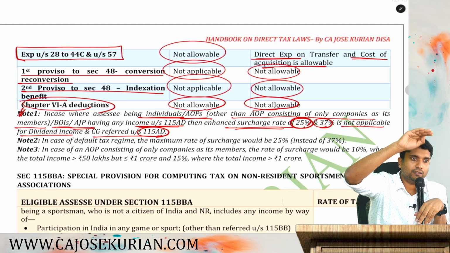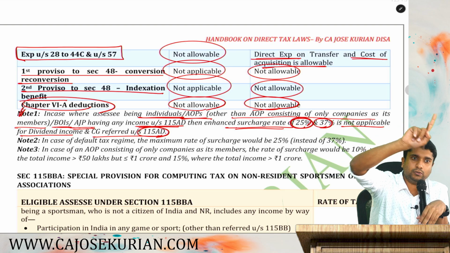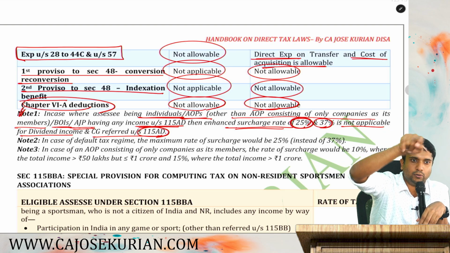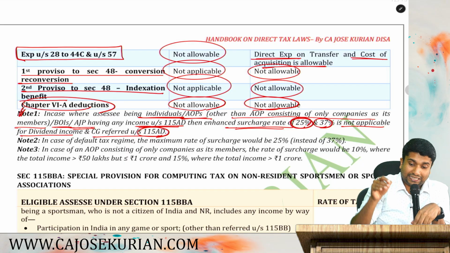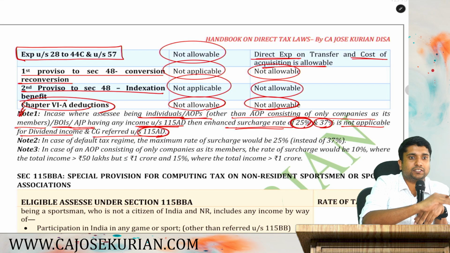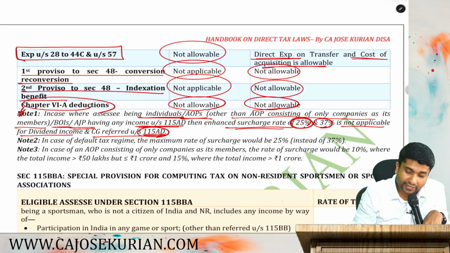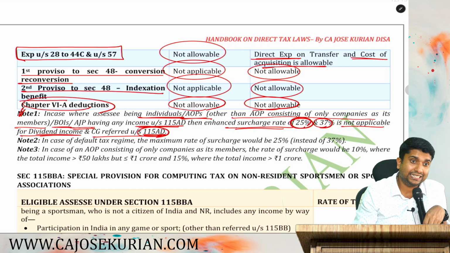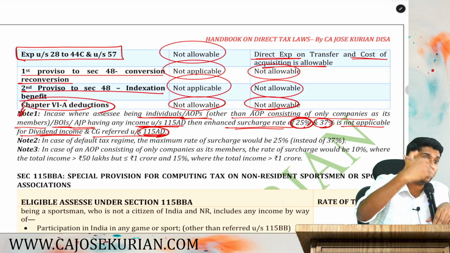Up to 50 lakh nil, 50 lakh to 1 crore 10%, 1 crore above 15%, 2 crore above 25%, 5 crore above 37%. In that, 37 and 25 is not applicable for those incomes which are taxed under 115AD as well as for the dividend incomes. Which rate? 25 and 37.